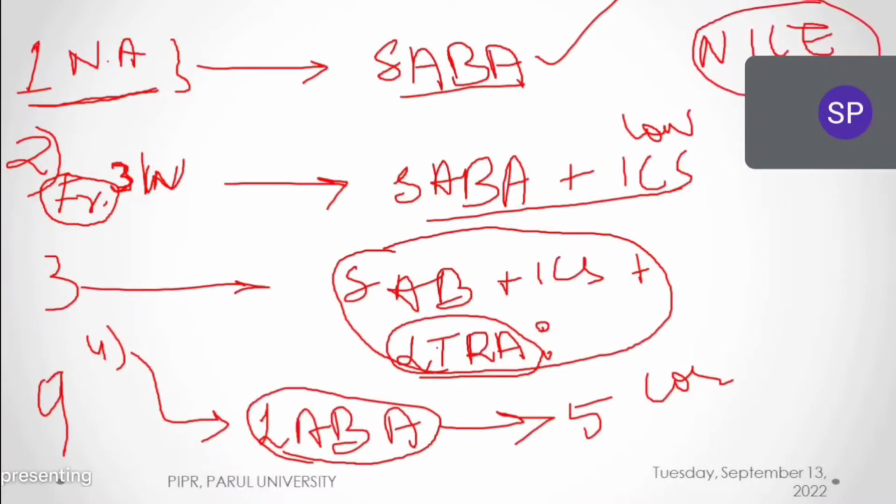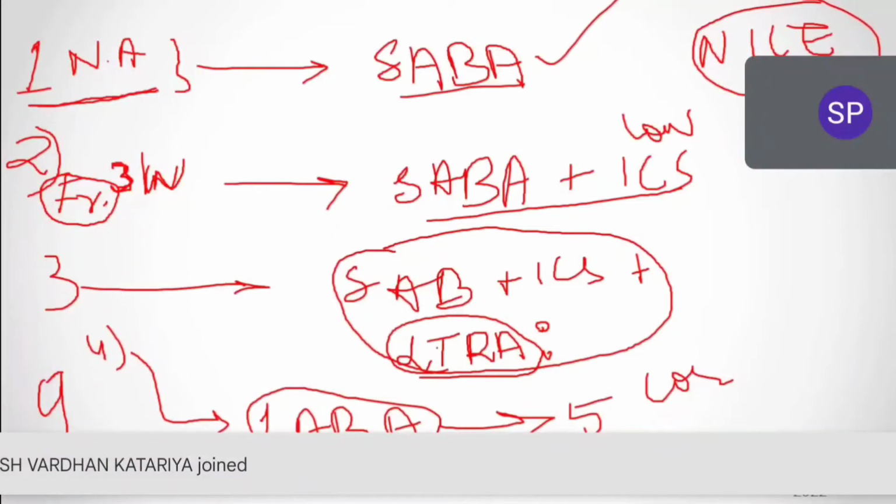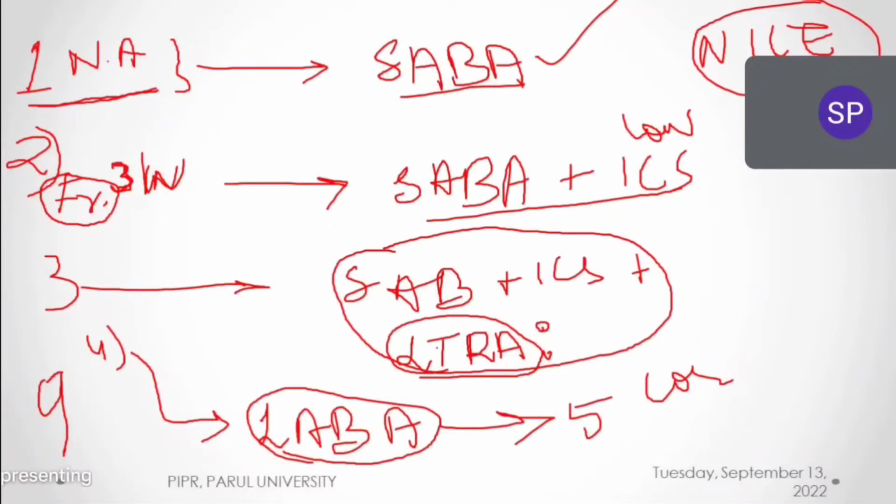These NICE guidelines are not appropriate for every patient. हर एक patient में ऐसा ही देना है करके नहीं. These guidelines may be appropriate for one kind of patient, they may control with other patients. Some patients are not controlled with these treatment strategies. So always while treating the patient, initially you have to start with guideline. But if guideline is not effective, what will you do? You will trial the patient.